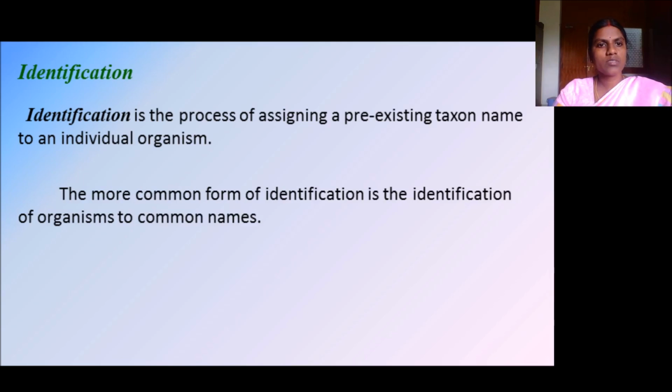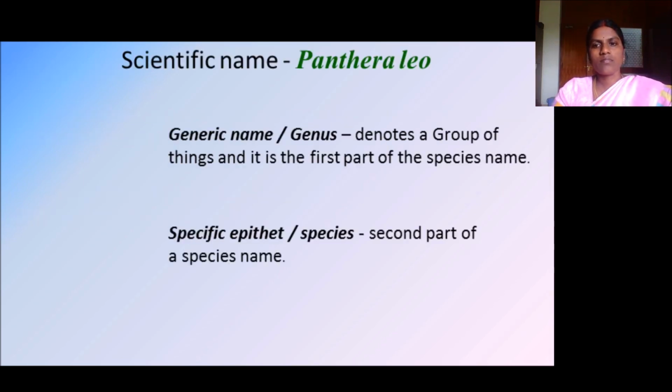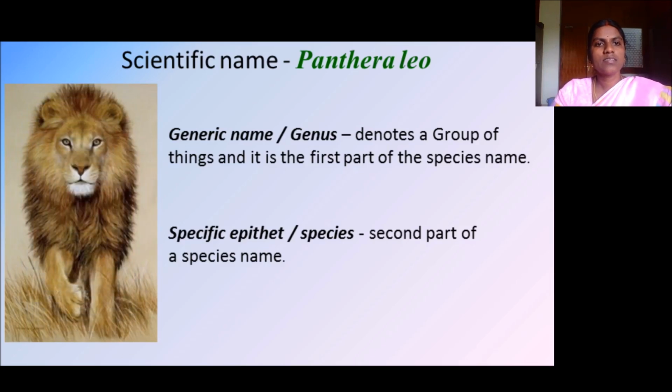Identification is the process of assigning a pre-existing taxon name to an individual organism. The more common form of identification is the identification of organisms by common names. So the scientific name for a lion is Panthera leo.